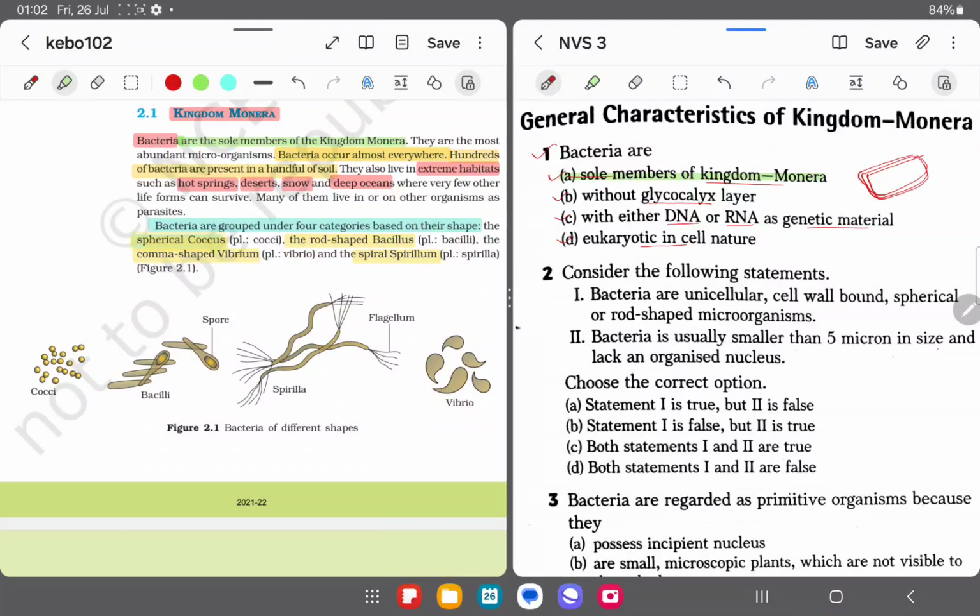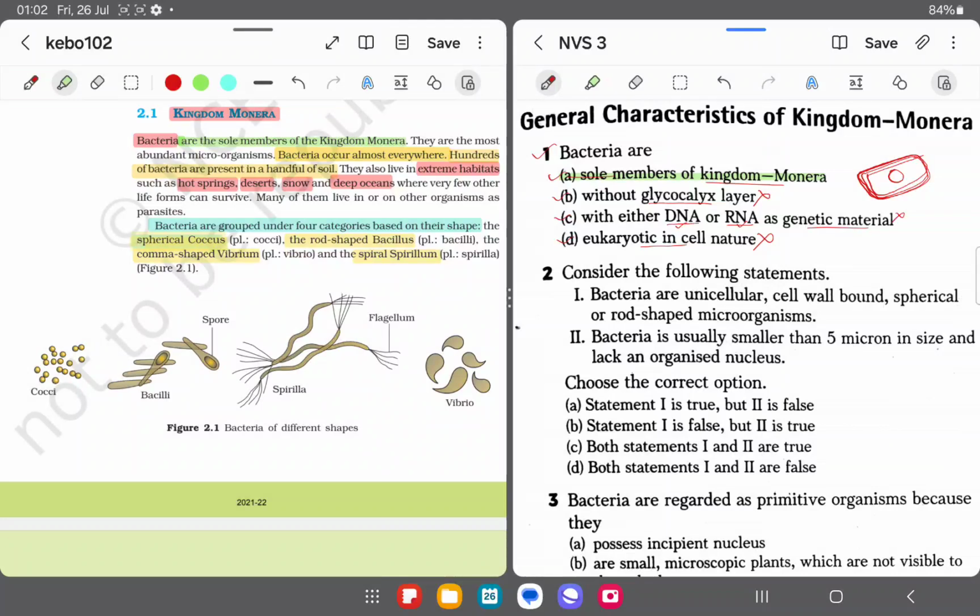It can be a capsule or it can also be called a slime layer. So they have glycocalyx, so that option is false. With either DNA or RNA: the genetic material of bacteria is always DNA. And eukaryotic in nature is also wrong, because they are prokaryotic. So bacteria are sole members of kingdom Monera.